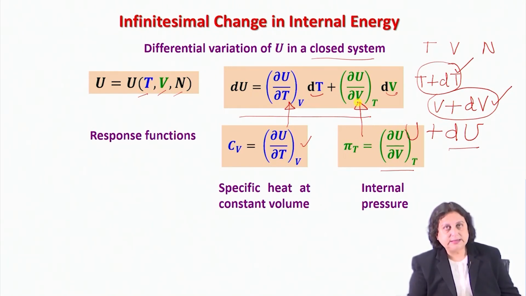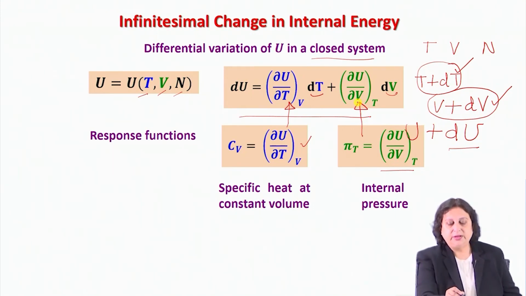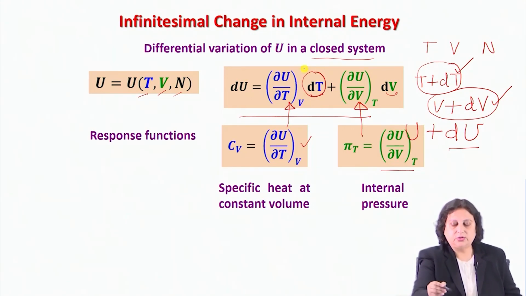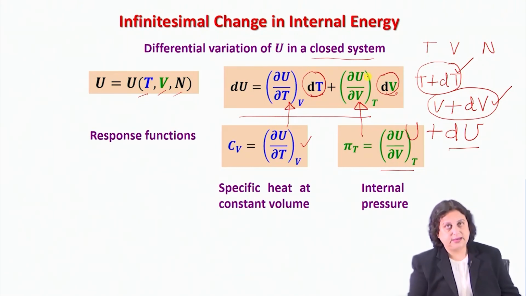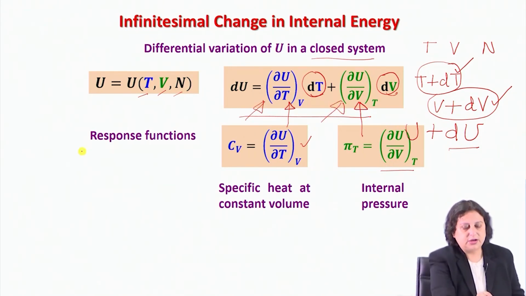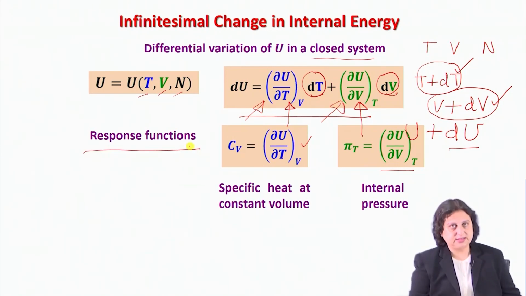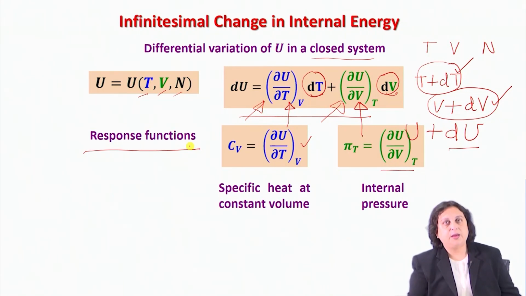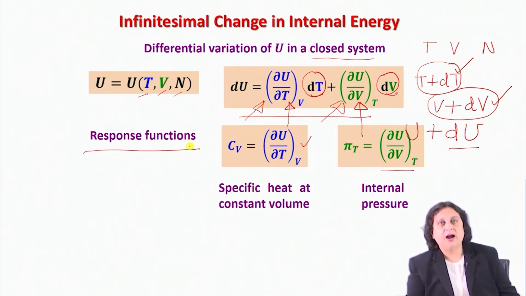Therefore, I understand that during this change in state, I can control dT and dV from outside. And the rate at which the system responds to these external perturbations is given by these partial derivatives, and therefore they are called response functions of this system. So they quantify the amount of change in property in response to an external perturbation under the given experimental condition.